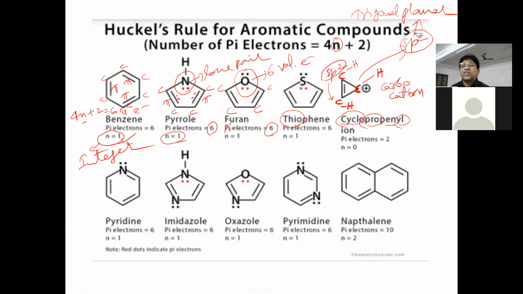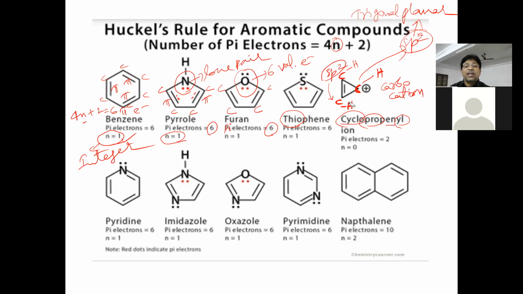sp2 gives rise to planar geometry, not non-planar. So the molecule should be planar. Then only aromatic character will be exhibited. Remember, that's why the carbon atoms should be sp2 carbons only, which will give trigonal planar geometry. Is that clear? So the cyclopropenyl cation has what?